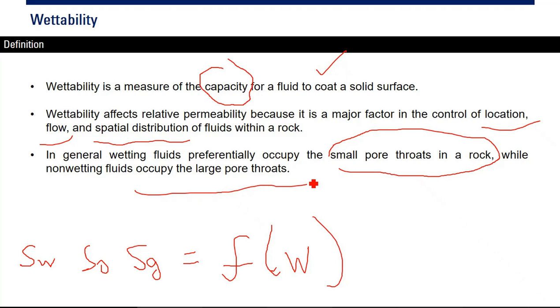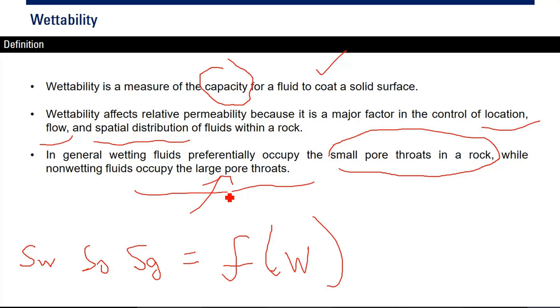So again, if we have water wet rock, water will go and occupy the smallest of the pores. So it will be more difficult for water to move, to flow. And it will be better for the oil to flow, because oil will occupy the large pore throats.